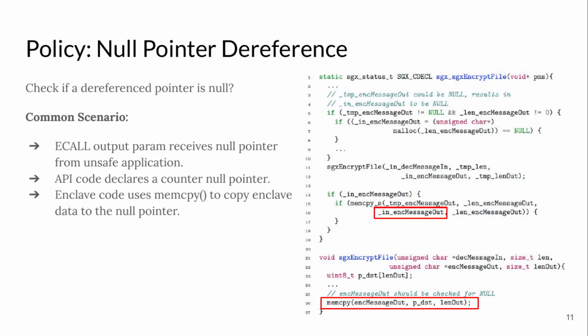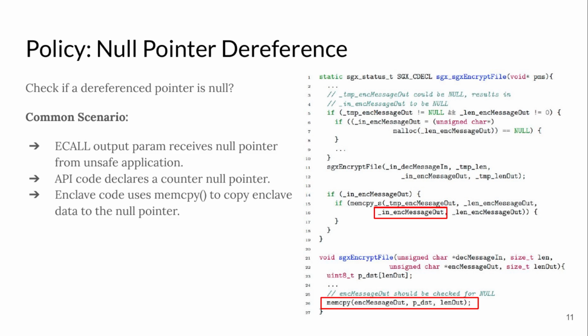However, if the unsafe application sends a null pointer instead, the API function will not allocate any enclave memory for in_encrypt_message_out. Now, in the developer-written enclave function sgx_encrypt_file, we can see the developer uses a memcpy to copy the computed output buffer to the message out, which is basically the null pointer.